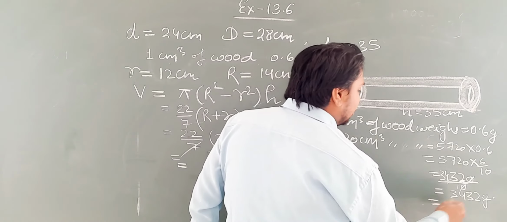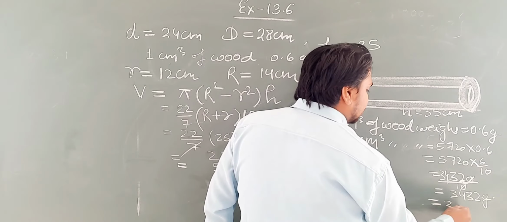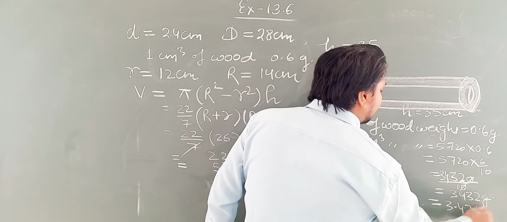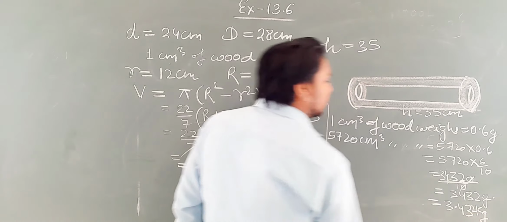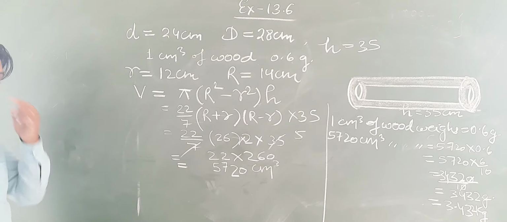So if you want to find it in kilogram, you have to divide it by 1000, so 3432 kilogram will be there, okay.